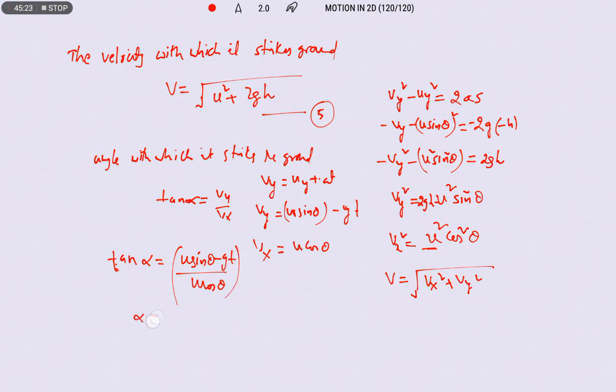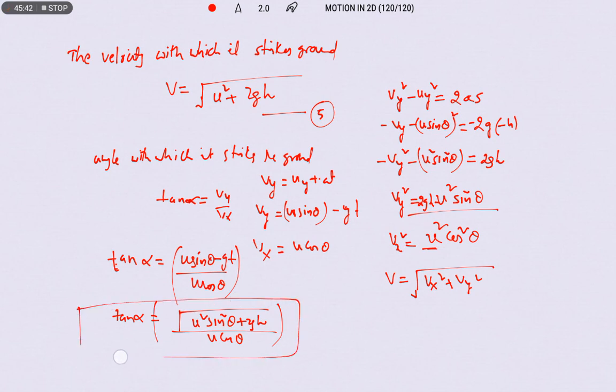Otherwise we can also express this as tan alpha equals under root of u square sin square theta plus 2gh, this expression, by u cos theta. This is the angle with which it strikes the ground.